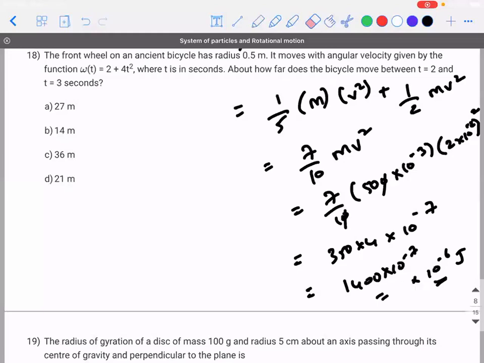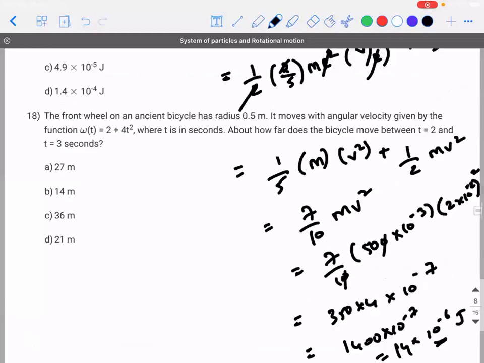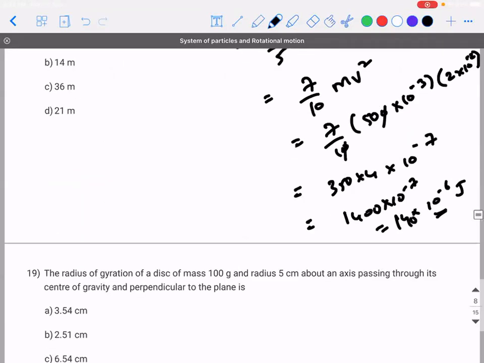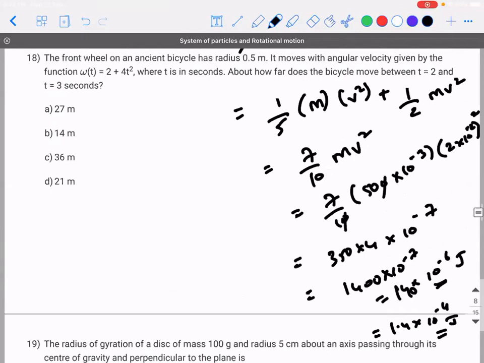No, option 4 is right, correct? Sir, but 1.4 is into 10 power minus 4. Correct. So it will be 140 into 10 power minus 6, or 1.4 into 10 power minus 4. Correct?